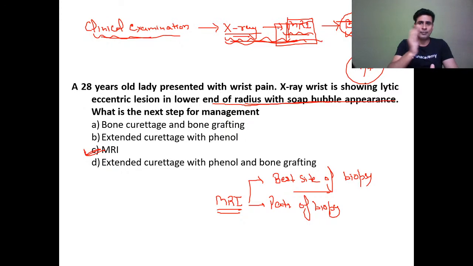That is why before biopsy we do MRI most of the time in most tumors. So first clinical examination, then X-ray, then MRI, then bone biopsy, finally the treatment. Here X-ray is already done, so the next investigation will be MRI. Clear to everyone, beta?